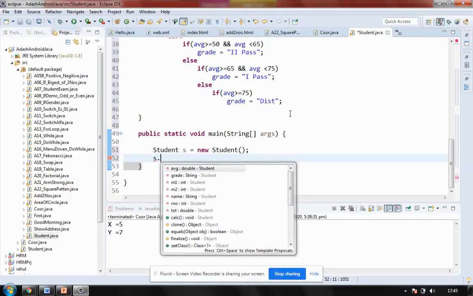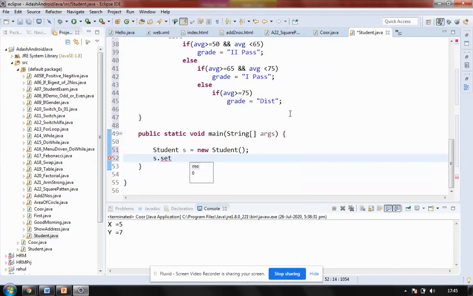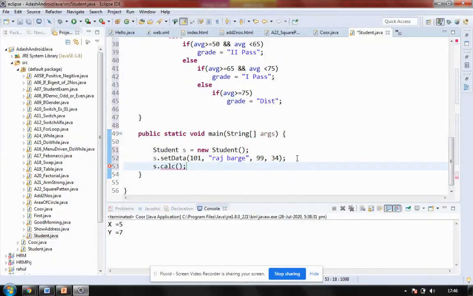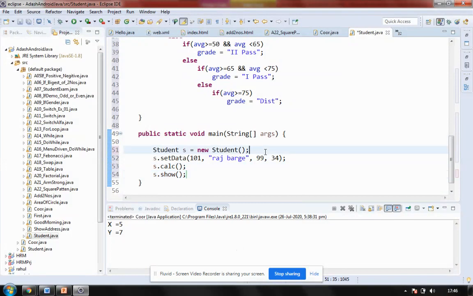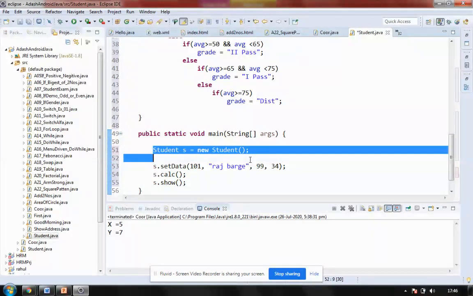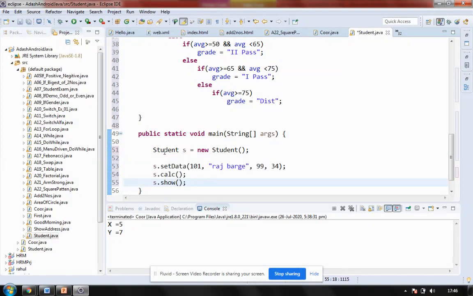First, set data. I'll be saying my roll number 101. For the string I have to pass a name, so let me pass my name, Raj Barge, and go with marks 99 and 34. Then I have to calculate it, so I say calc, and then I have to show it, so I say show. I created the object and then I call all the methods on the object one by one. Assign it, calculate it, and process it.